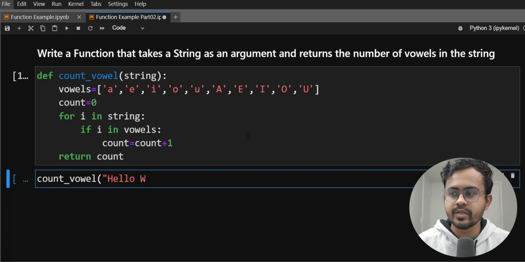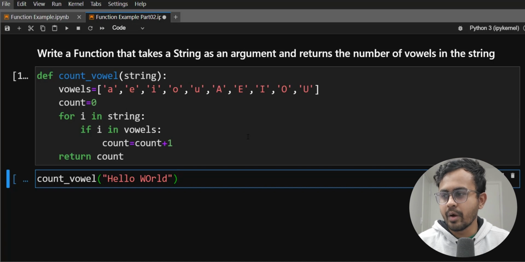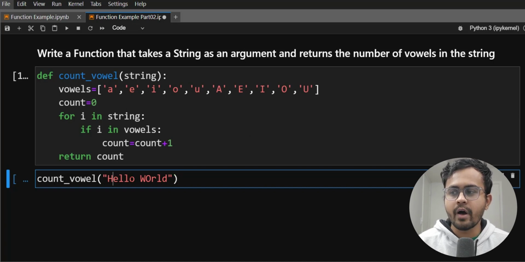Okay, let me make it interesting. Let's say O is capital here, just to make sure that our function can correctly identify vowels. Okay, cool. So here we have E as a vowel, O as a vowel, then again uppercase O as a vowel. So we should have 3 vowels in our output.